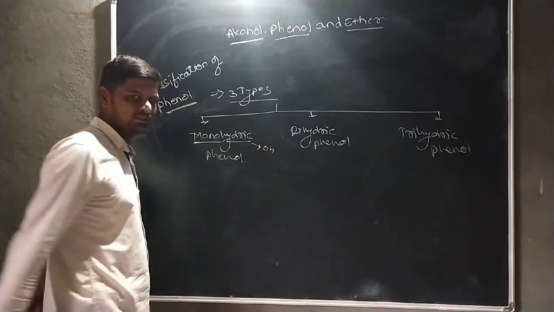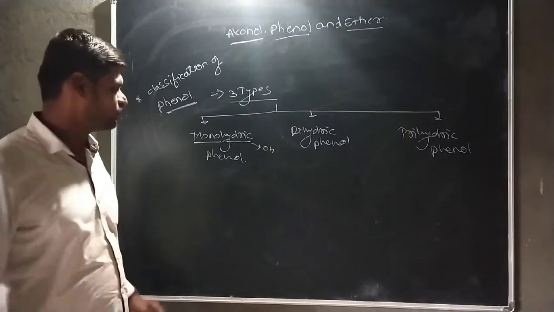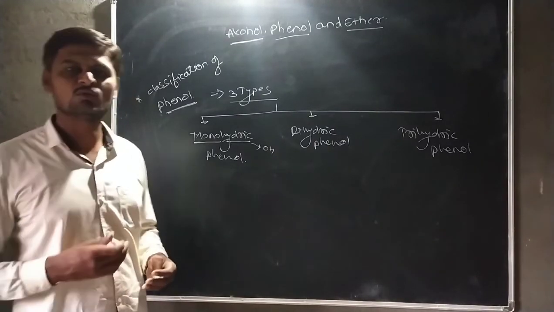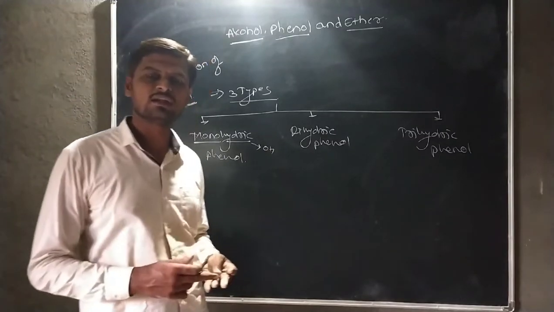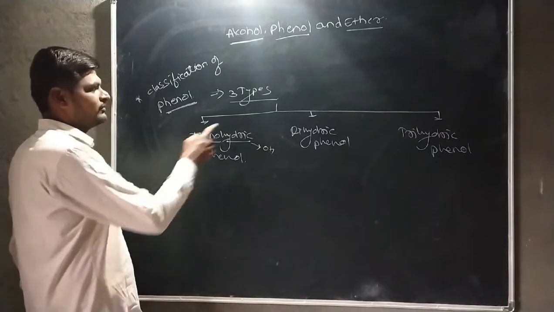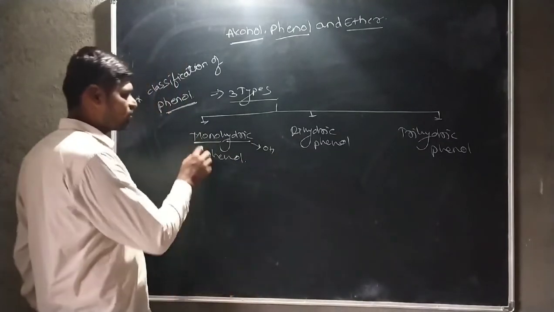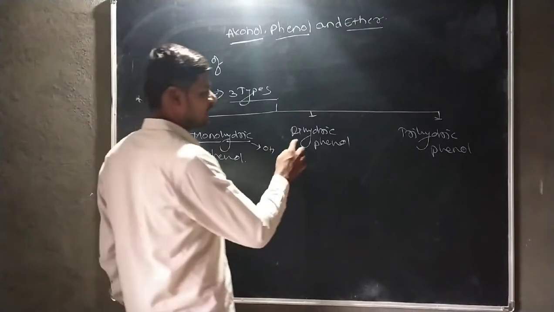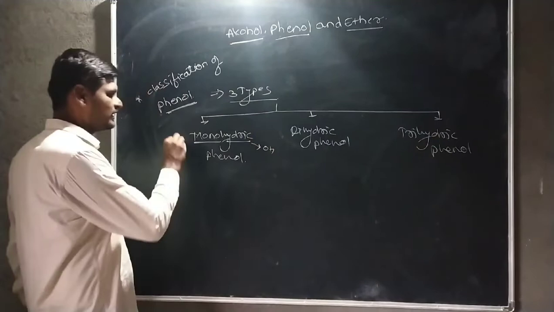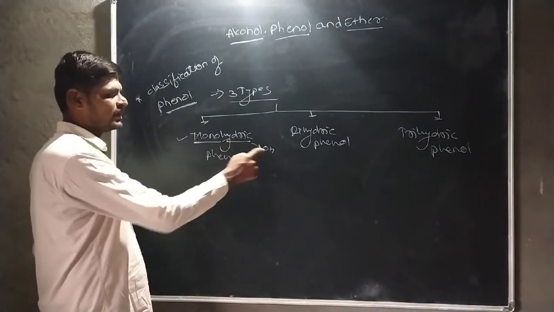Okay, this classification is nearly similar to the classification of alcohol. In alcohol, it is classified into monohydric alcohol, dihydric alcohol, and trihydric, that means polyhydric alcohol. Similarly, here phenol is classified into mainly three types: first one is monohydric phenol, second one is dihydric phenol, and third one is trihydric phenol. In monohydric phenol, mono means single, hydric means hydroxyl group.